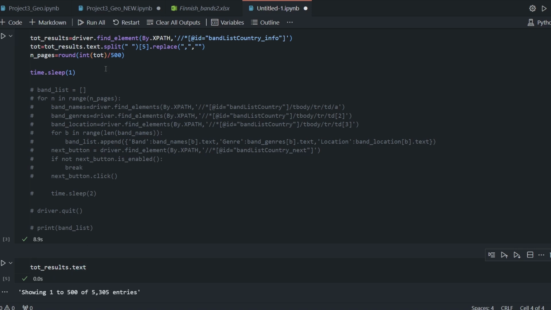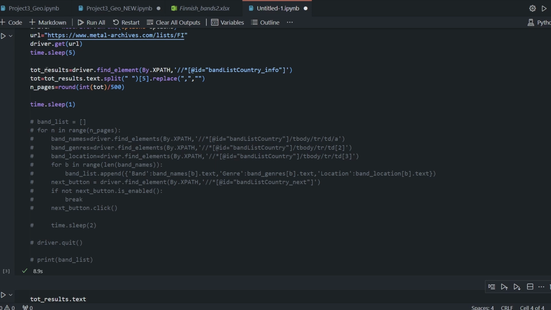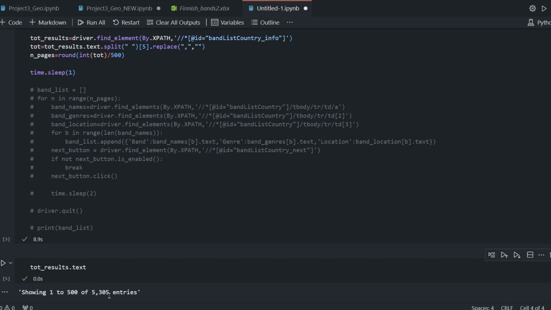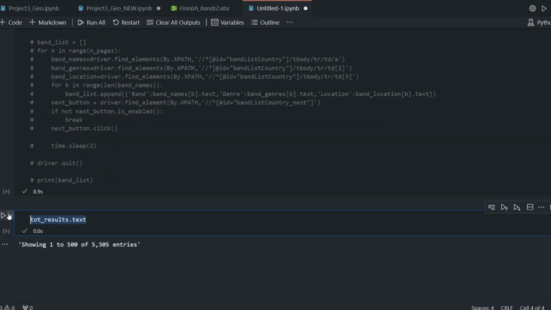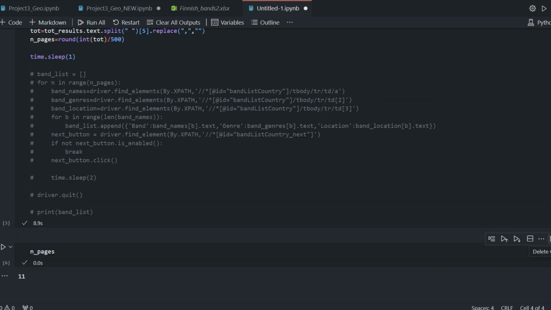Start with this driver find element, and then, as I did here, just check .results.text. Once you got here, you know that you just select this one, and that's what we did here, and replace the commas. Then I made n pages, and finally, if I say n pages, I got 11 pages. Okay, and everything works.